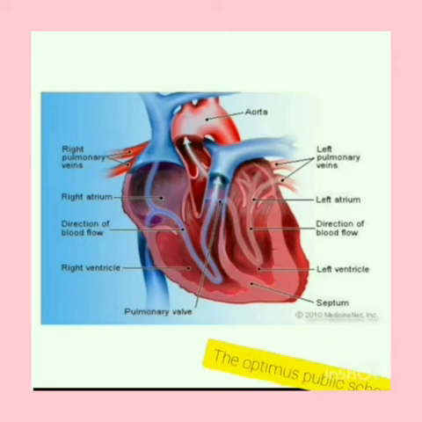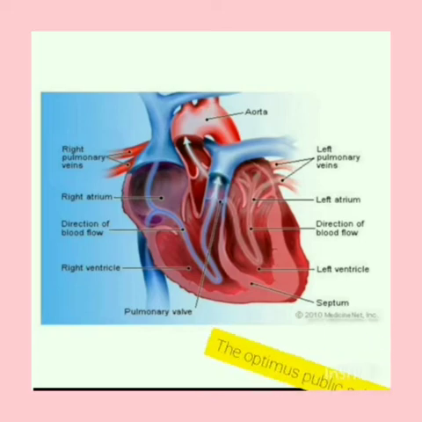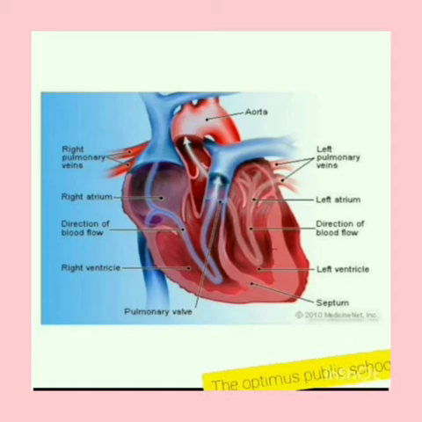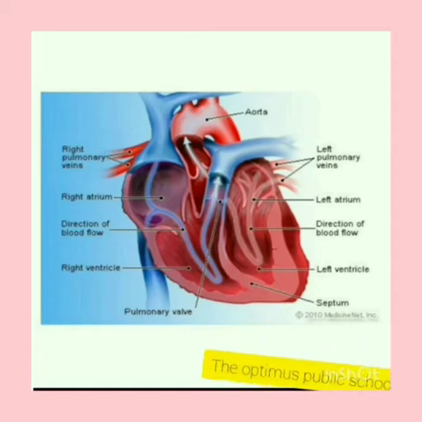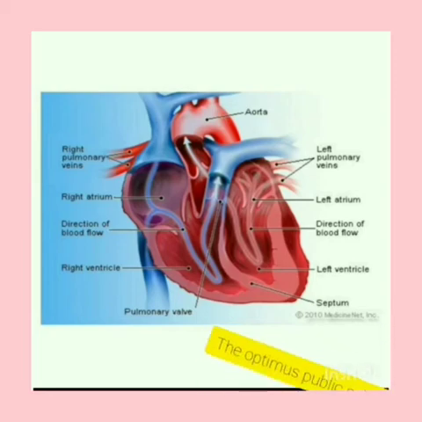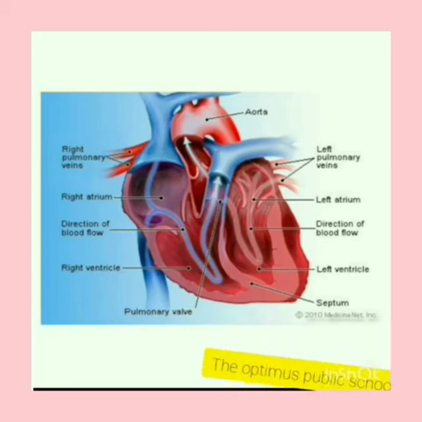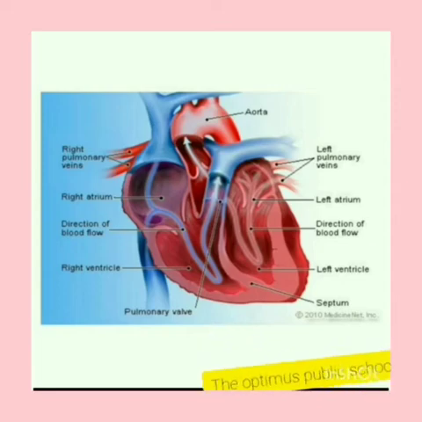From different parts of the body, the waste materials along with carbon dioxide are brought to the right side of the heart. On the left side it is pure blood and on the right side it is impure blood. From the heart, the blood which is rich in carbon dioxide will be taken to the lungs for purification.